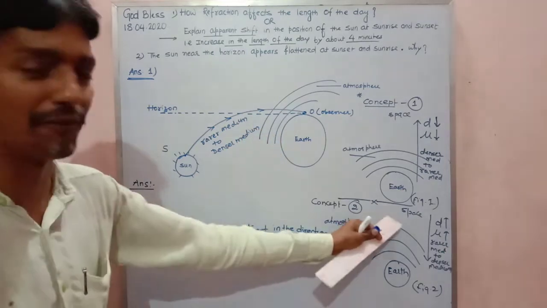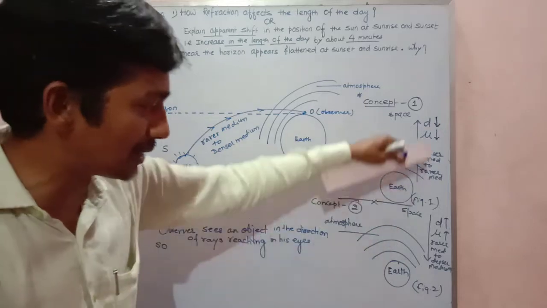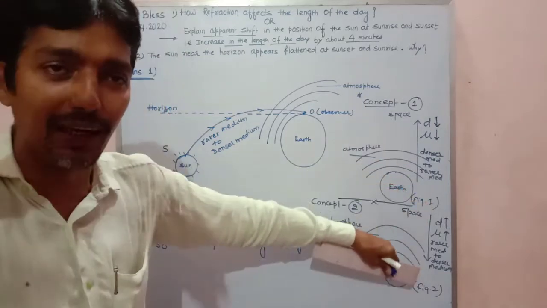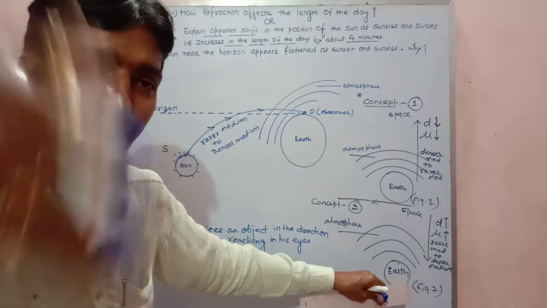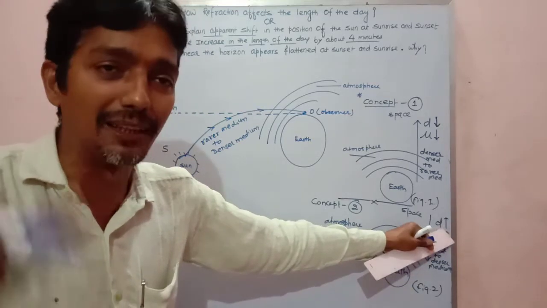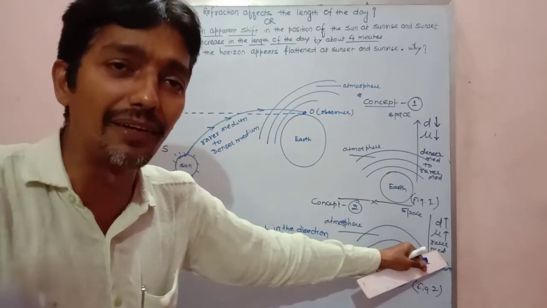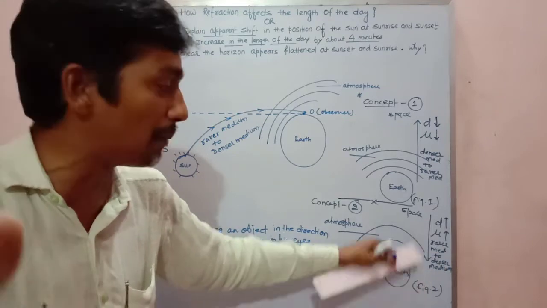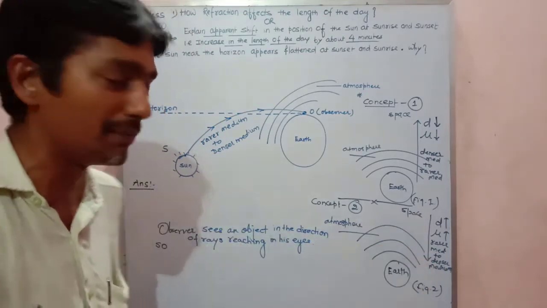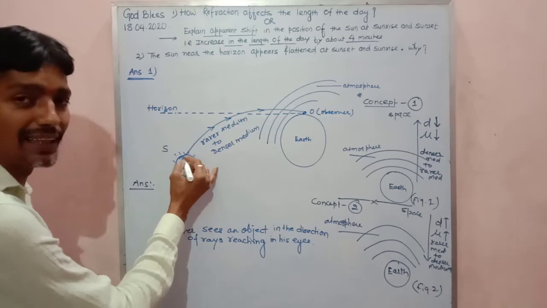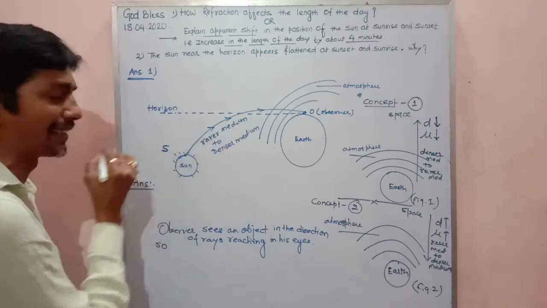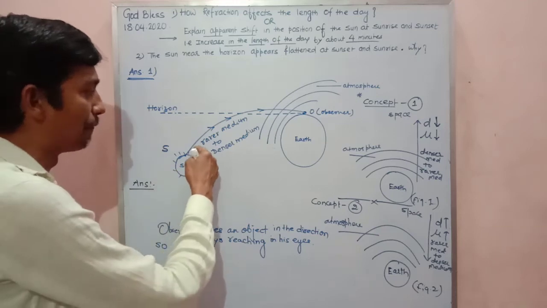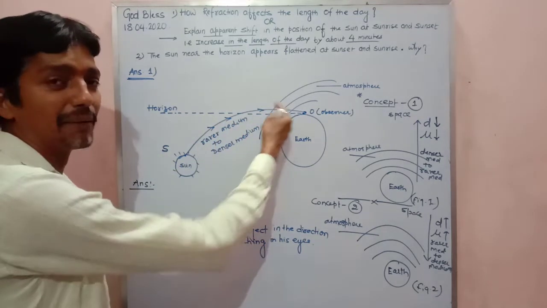Because I told you in my figure number 2 that as soon as we come from space to the Earth's atmosphere, towards Earth, the density goes on increasing, the refractive index goes on increasing. That is, we are going from rarer medium to denser medium. So when the light ray starts from the sun, say the position of the sun is at S, it will go from rarer medium to denser medium.